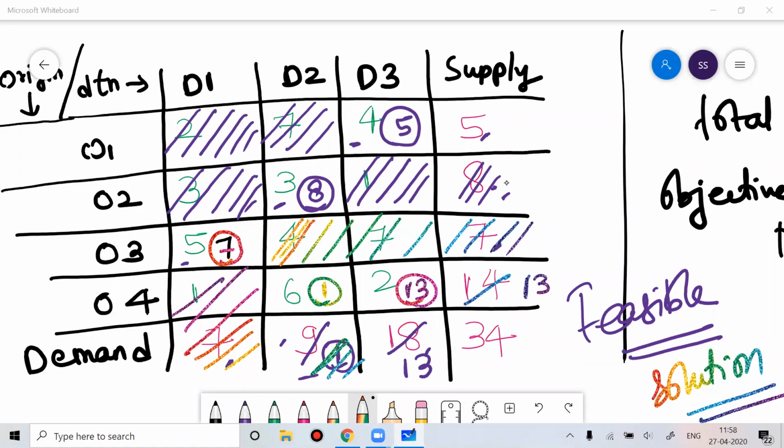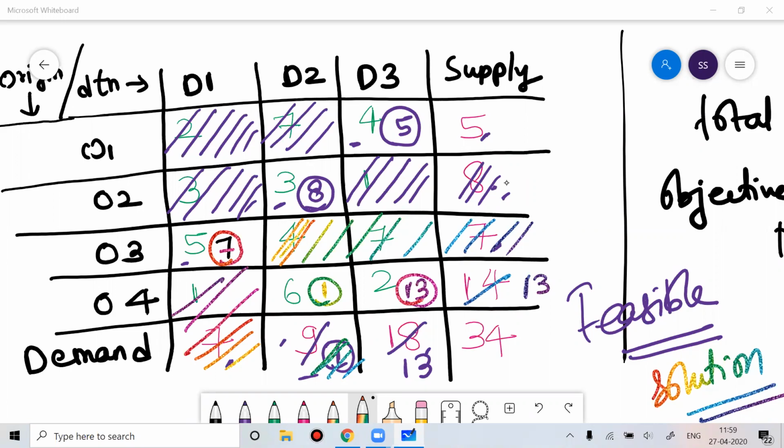This is what I am trying to do. I'm trying to derive something called a feasible solution. You can randomly start with any cell and get what is called a feasible solution. The solution you are getting is called a feasible solution.